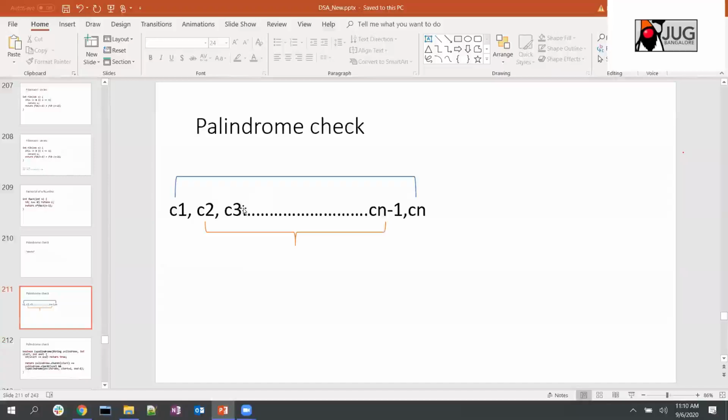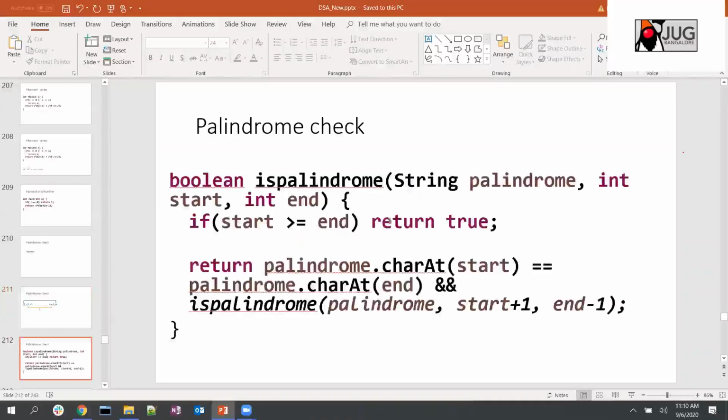What we are doing here is a simple thing. Instead of taking the characters one by one, we are comparing the first and last character, and then dividing the problem into a smaller set and doing the palindrome check on the smaller set, like C2 to Cn minus 1. What I have written is the same function with a base condition. We check the character at start and the character at end, and if they are the same, only then do we call isPalindrome on the remaining set. I increment start by 1 and decrement end by 1. And I check the condition where start is greater than or equal to end. That is our base condition.